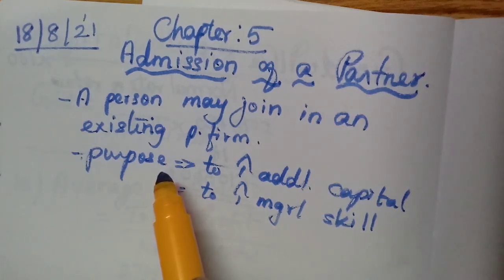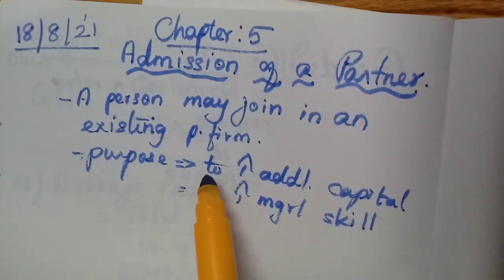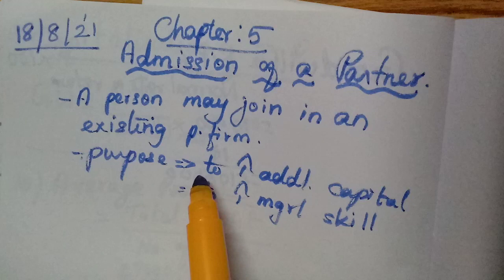They want more capital to invest in the business. They may join one partner because every new partner has to bring additional capital, in order to improve the business or to expand the business operations.